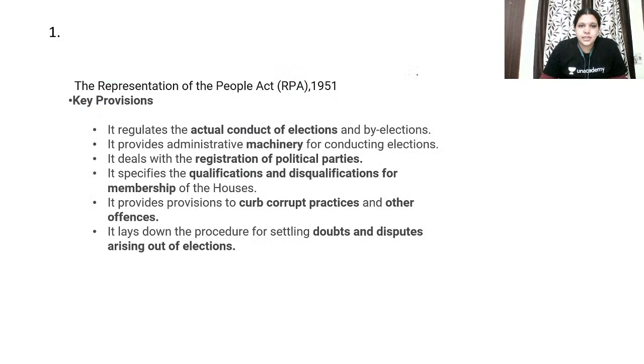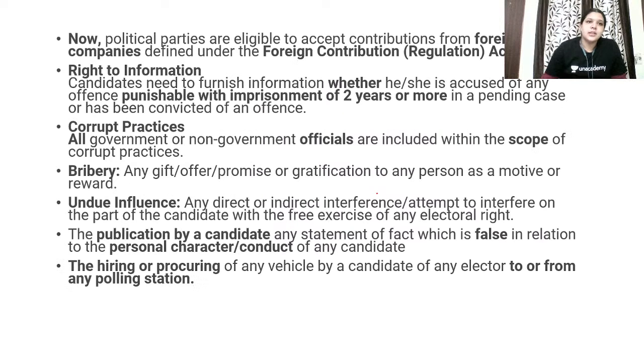So what is the Representation of Peoples Act? We write about the Representation of Peoples Act. It is the actual conduct of elections, registration of political parties, qualification and disqualification of members of houses, curbing corrupt practices, settling doubts and disputes.